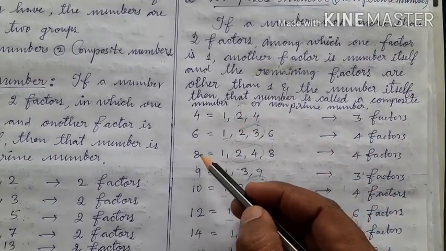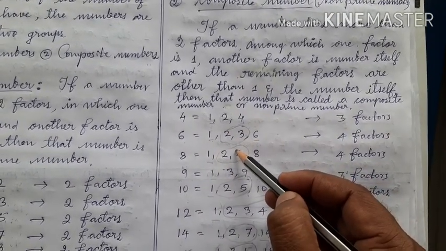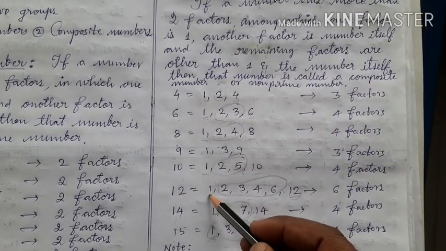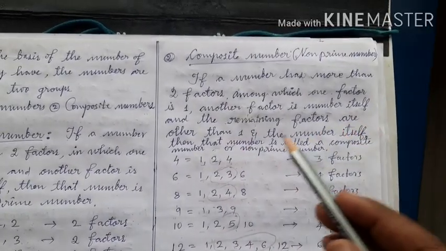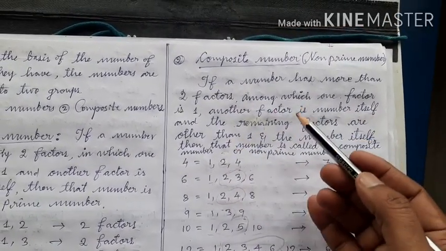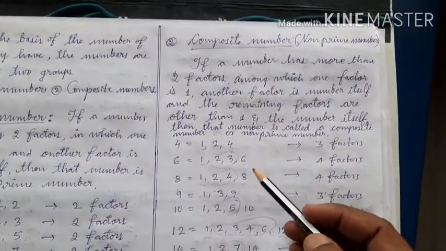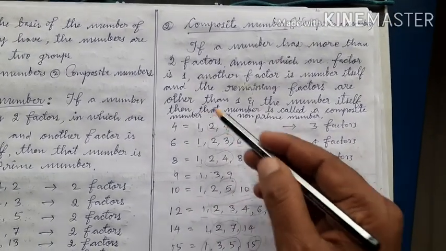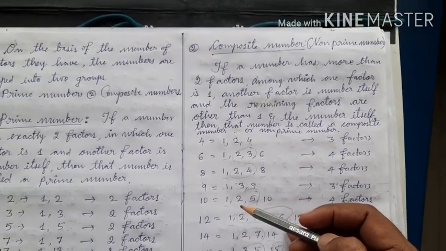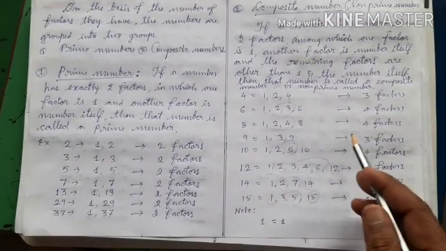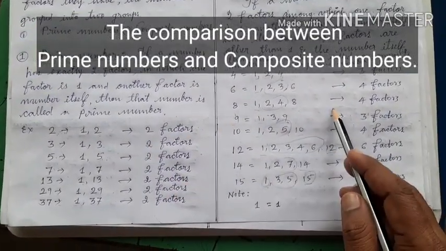See this example. Here 8 is divided by 1, divided by itself and also by other numbers. Take 12. 12 is divided by 1, divided by itself and also by other numbers. So children, the conditions in both the definitions to be a composite number or non-prime number are fulfilled by these numbers. That is why these numbers are composite numbers. So children, I hope now you learnt about the prime numbers and composite numbers. Let us do comparison between prime numbers and composite numbers.